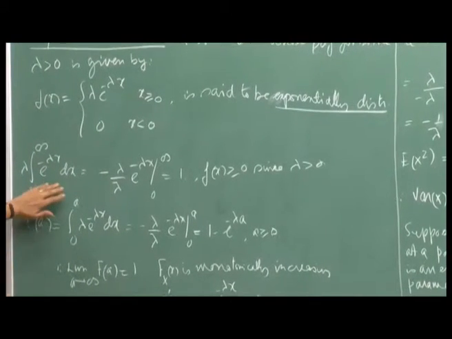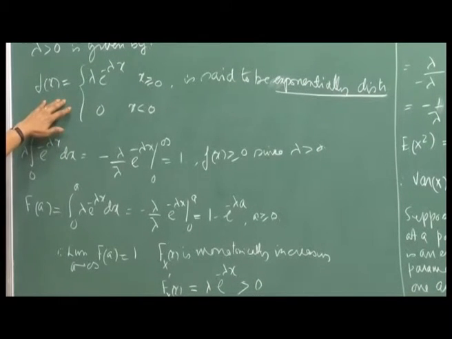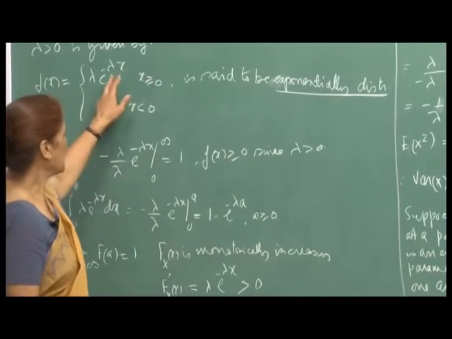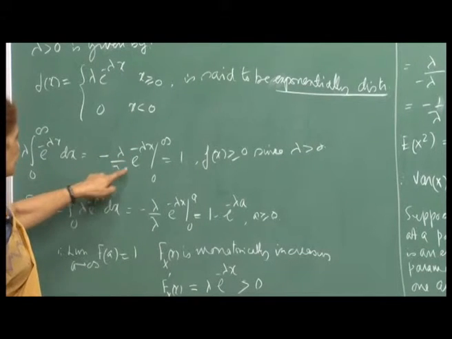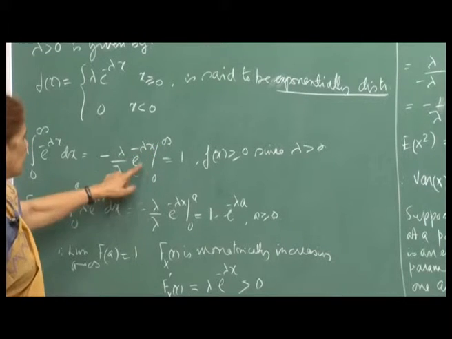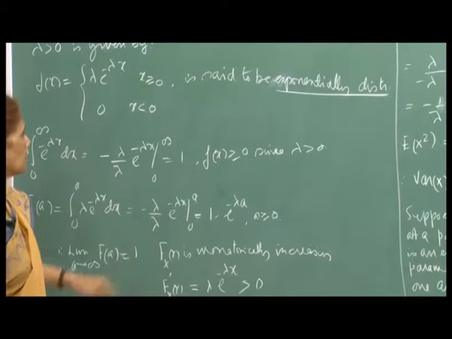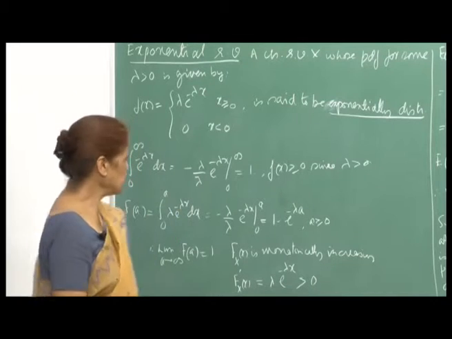So, again we validate that this is indeed a PDF. It is non-negative, since lambda is positive. And the integral from 0 to infinity of lambda e raised to minus lambda x dx would be minus lambda upon lambda e raised to minus lambda x from 0 to infinity. At infinity it is 0, at 0 it is 1, and with the minus sign, minus minus plus, so this is equal to 1. So, this is indeed a PDF.